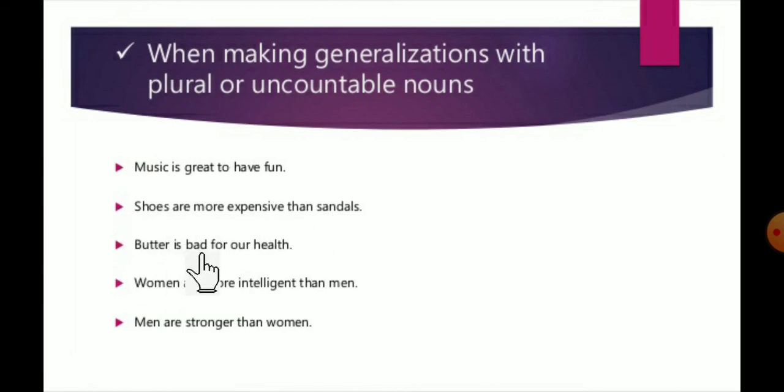Butter is bad for our health. Women are more intelligent than men. Men are stronger than women. So in these sentences there is no need of any article. So these are called zero article. Got it?